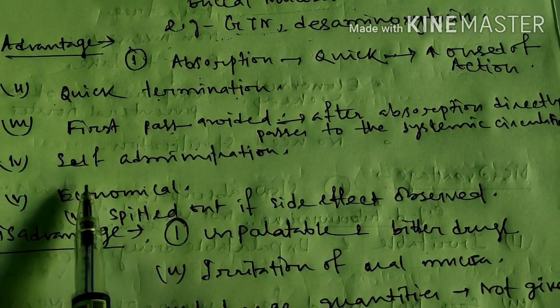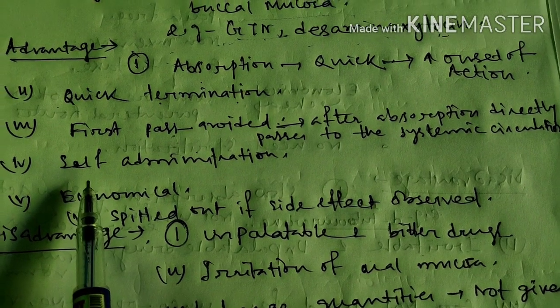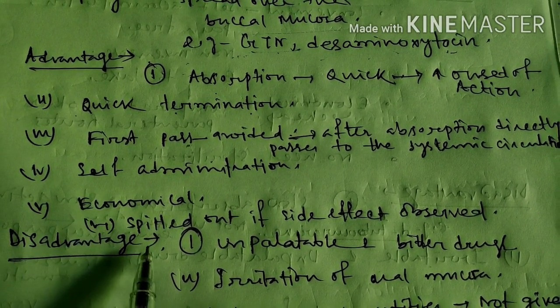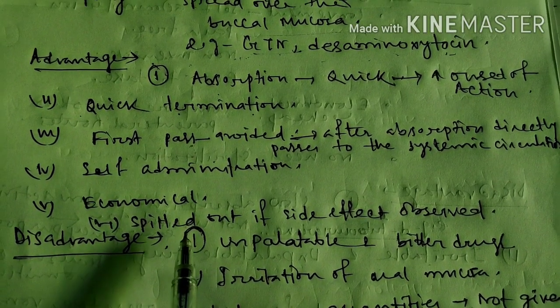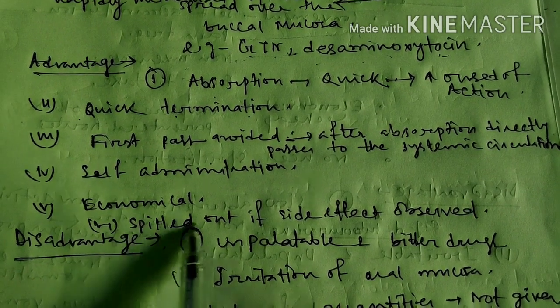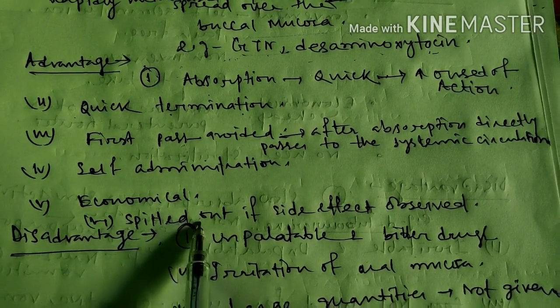Also self administration, and these drugs are economical, means cheap. And if any side effect is observed, the drug can be spat out.